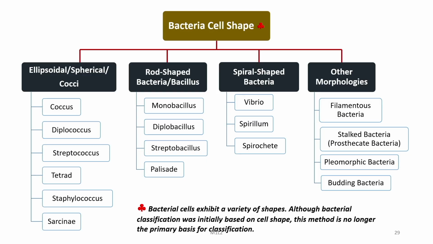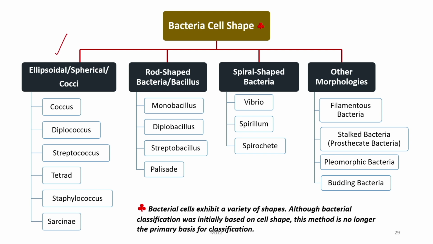Now, we can divide or classify bacteria based on their cell shape, because bacterial cells exhibit a variety of shapes. Although bacterial classification was initially based on cell shape, this method is no longer the primary basis of classification, but still these are used for many practical purposes even today. Now based on their cell shape, the bacteria can be ellipsoidal, spherical or cocci-shaped.